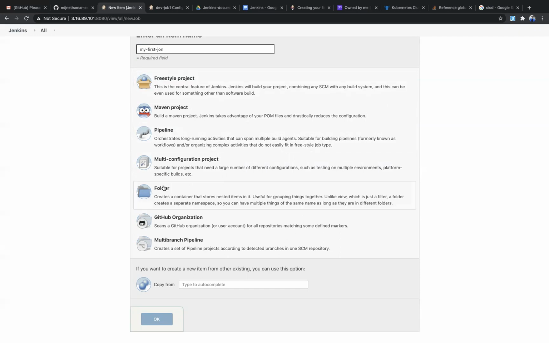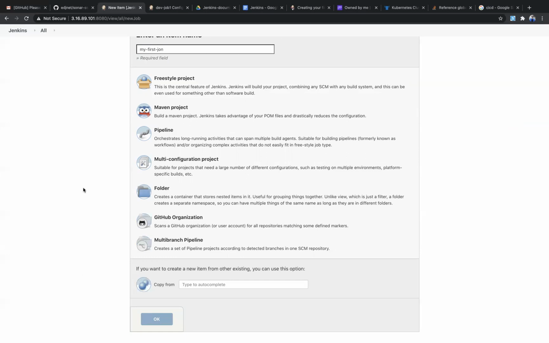The folder concept is used for high-end projects, where they have a big project and want to segregate repos individually and give permissions to the folders, not to the entire Jenkins. In an organization we have many big projects, and in a big project they have sub-repos.